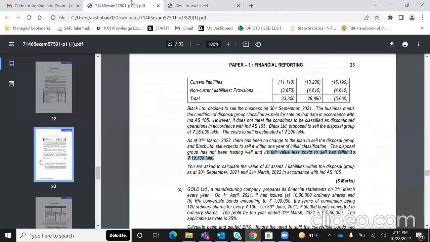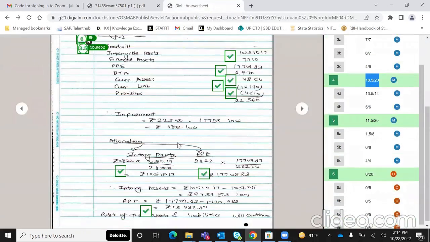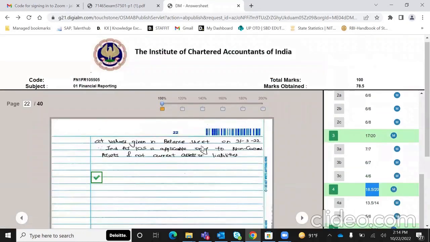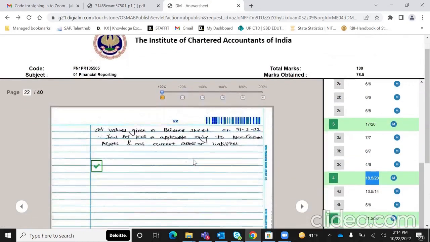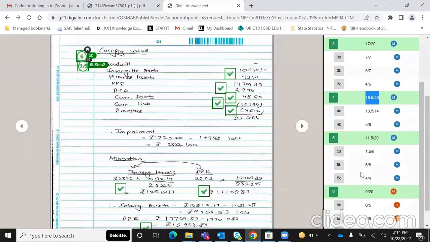And other assets, they've given us revised figures as on 31st March 2022. So we've calculated the impairment, done the allocation, and basis this, I've just said that the rest of the assets and liabilities will continue at values given in the balance sheet, since Ind AS 105 is applicable only to non-current assets and not current assets or liabilities. So I've got 3.5 marks for this entire calculation. Again, I've got 6 on 8 over here.